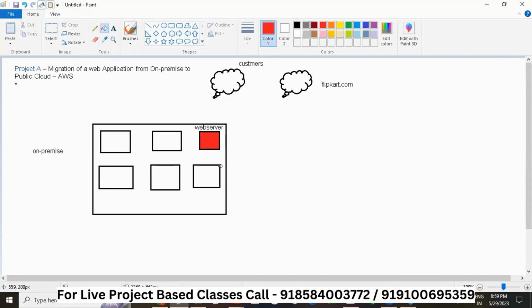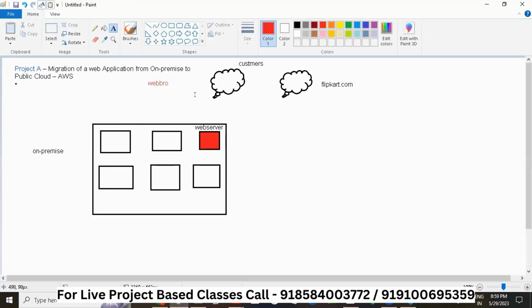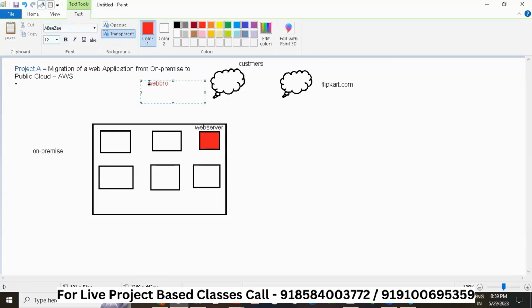So this is the web server, right? These customers are trying to access this. How will the customers open the website? Through the web browser. Anything we want to open, we just go to the web browser and type there flipkart.com or something like LWPLabs. So this is the way you do things.